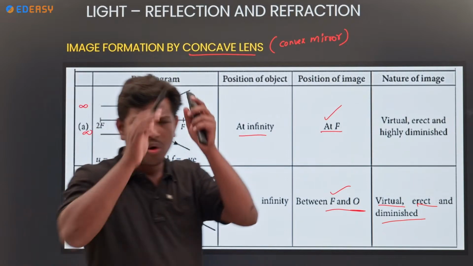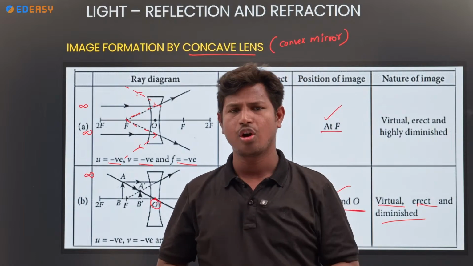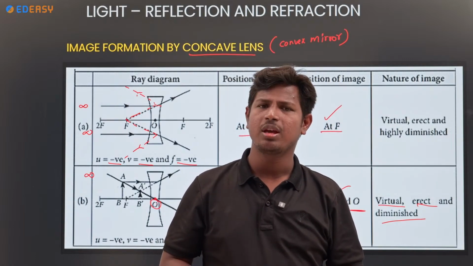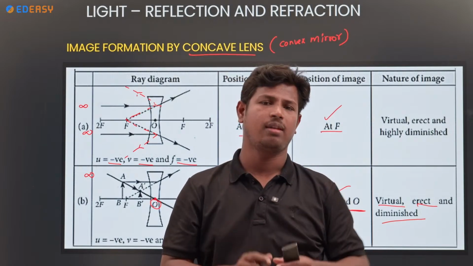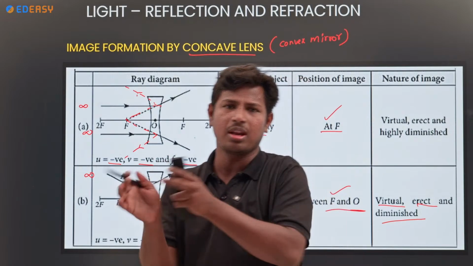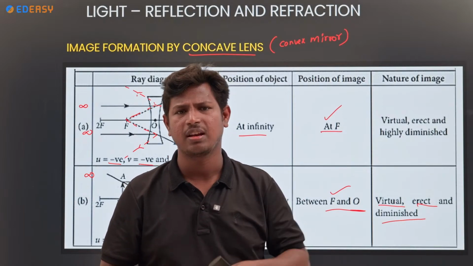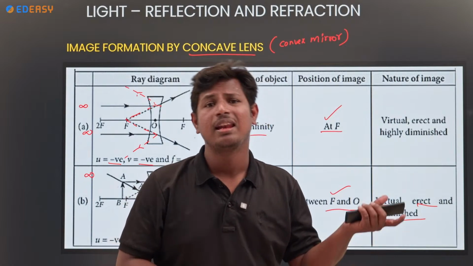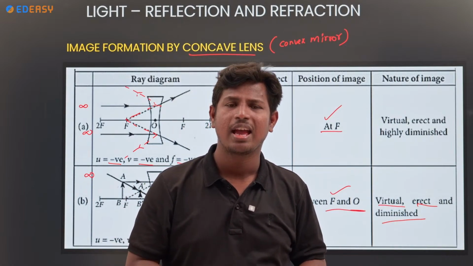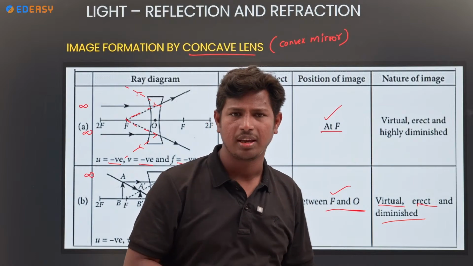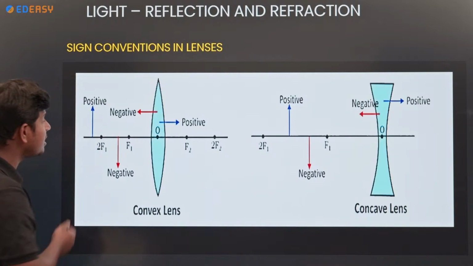Okay. No need to study a lens if you understand the mirror, concave mirror and convex mirror properties, similar to convex lens, concave lens. Convex lens, concave mirror, both properties are the same except sign convention. Concave lens, convex mirror, same properties except sign convention. Okay, remember. Next, look at the sign convention.